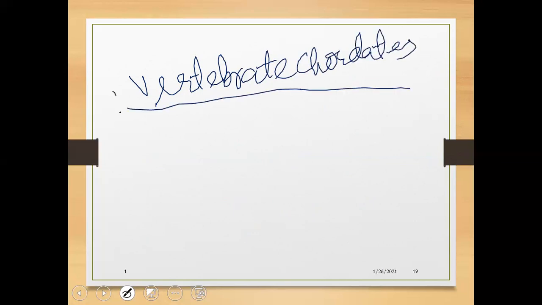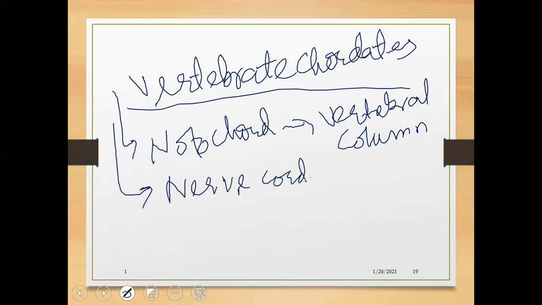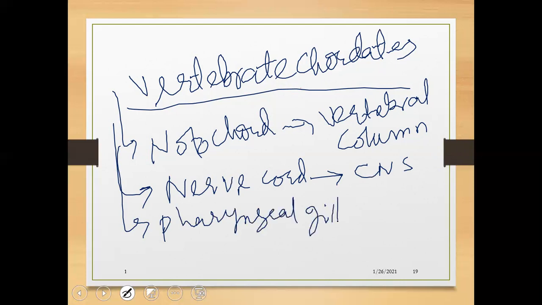Vertebrate chordates develop the notochord into the vertebral column and the nerve cord into the CNS, while the pharyngeal gill slits into gills or vanish. The tail is not permanent for all organisms.